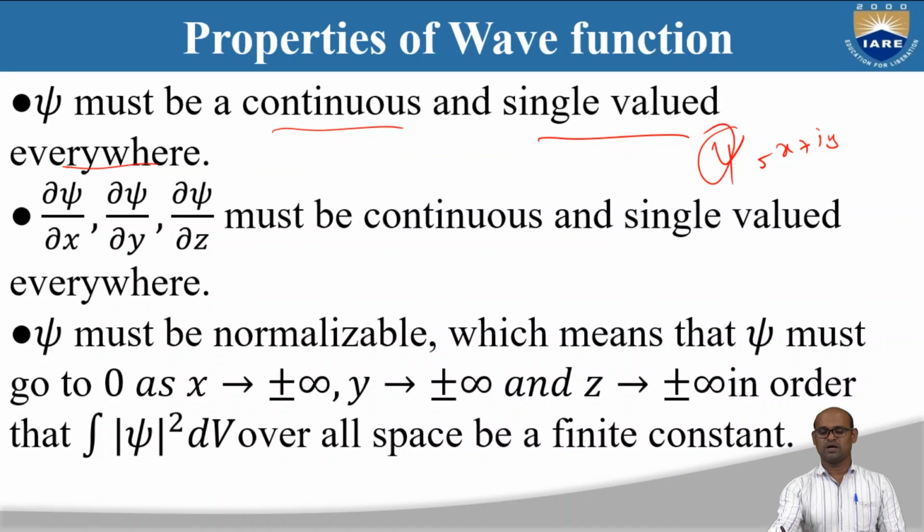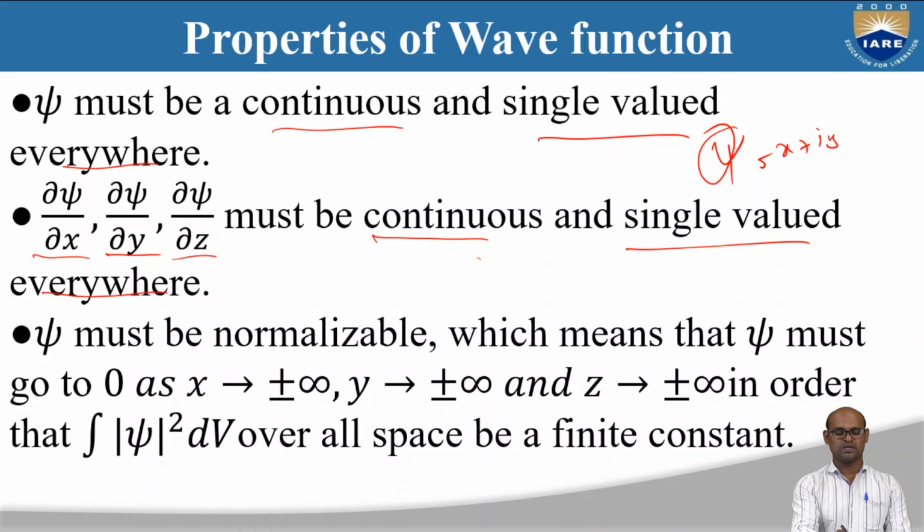Wave function must be continuous everywhere, and it must be single valued everywhere. And if you take the derivatives ∂ψ/∂x, ∂ψ/∂y, and ∂ψ/∂z, these derivatives must also be continuous, and they should also be single valued everywhere.